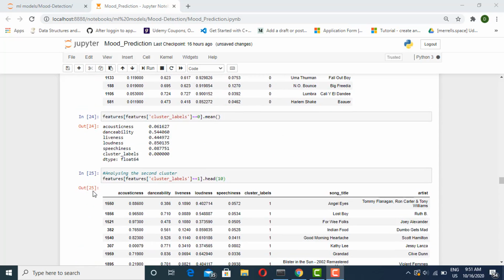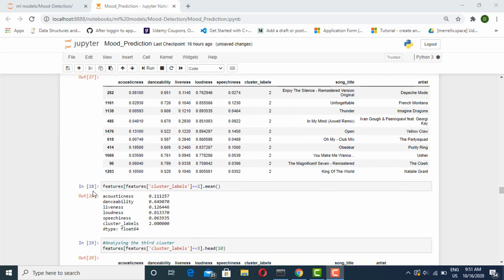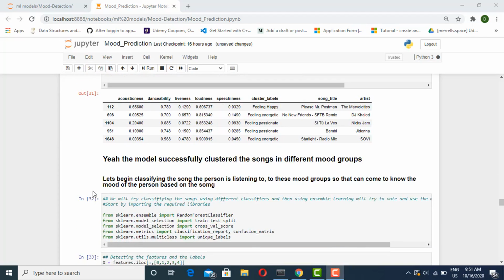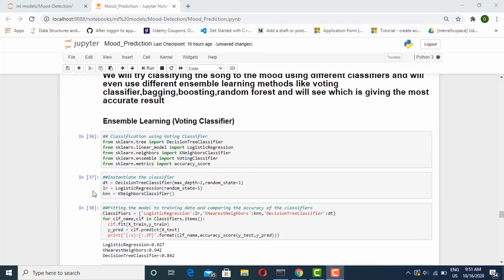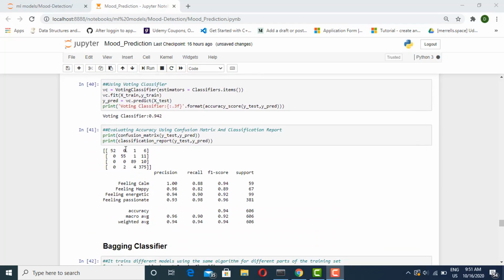After this, we perform classification so that when the user enters any song name, the mood is predicted based on it. For that, we use different classifiers like a voting classifier, a bagging classifier, and a random forest. These are different ensemble learning methods. Out of these, the bagging classifier performed best with an accuracy of 94.8%.